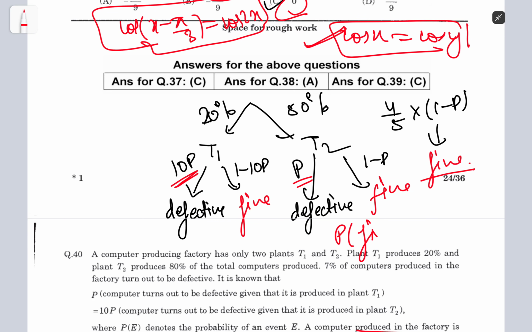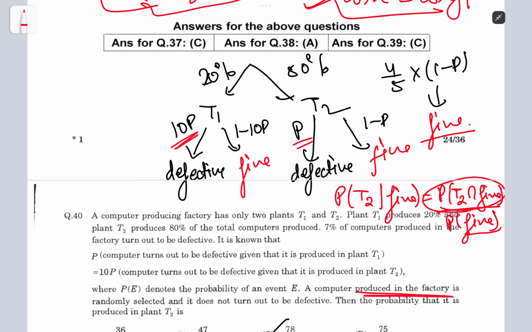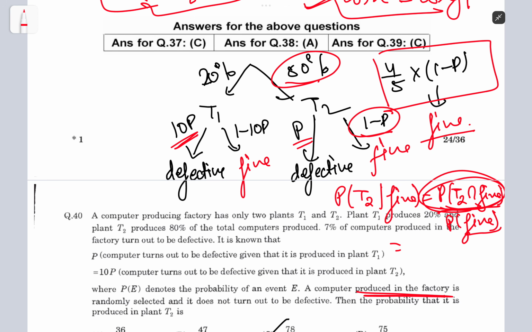That would be the probability of it being produced in T2 and being fine upon the probability of it being fine in all cases, right? The probability of it being produced in T2 and being fine should be 80% times 1 minus p, and the probability of it being fine should be this and also this.